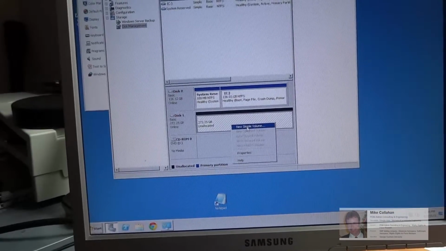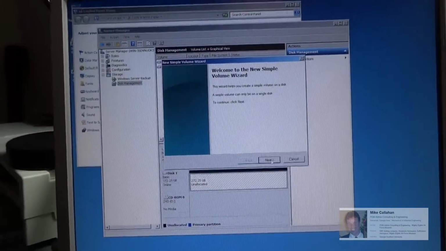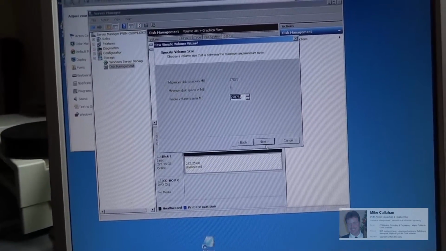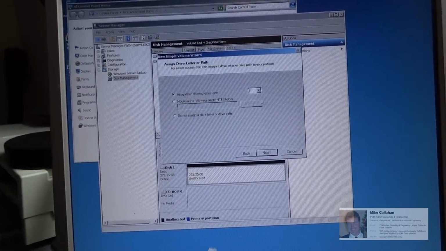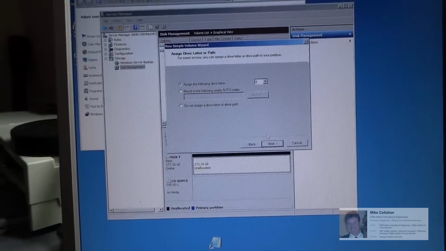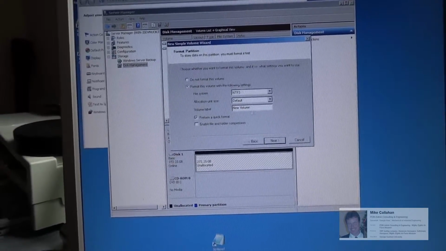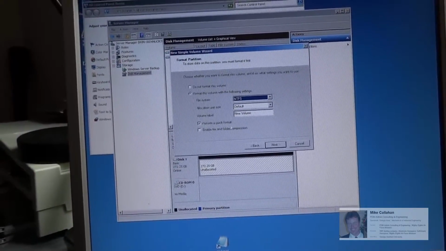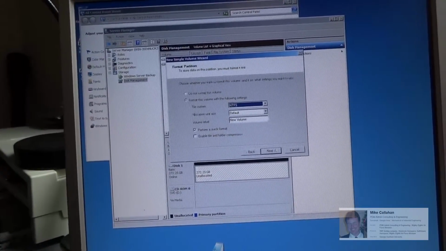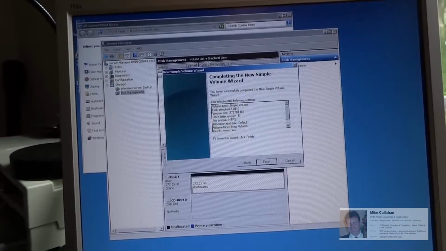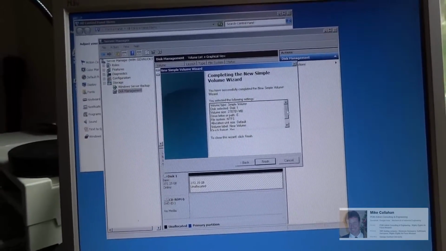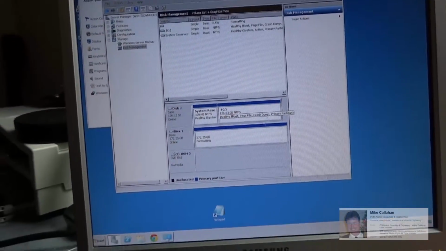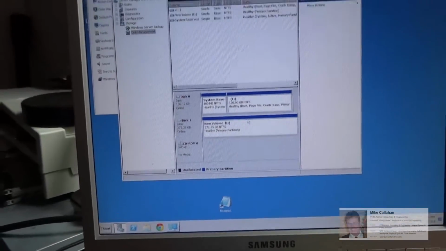So I want to format this. I do a simple volume, and then take the default, which is 278 gig. It's going to automatically assign a drive letter, or I could have given it one. Select the NTFS format, and I guess I could just go ahead and do a quick format. I'll click finish, and this just gives you a summary of the disk, the size, the format, file system. And so now it's created the drive.